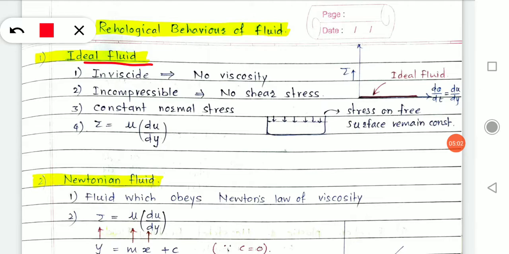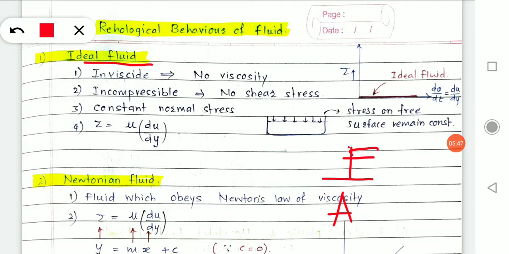Now next is constant normal stress. What does constant normal stress mean? See, stress is the first type of stresses. If you look into the classification of stresses from strength of materials, you must have gone through this topic where you come across direct stresses, or simply stresses. So when does stress develop? Stress develops when there is a resistance offered by the material on a certain area. It means internal resisting force per unit area.